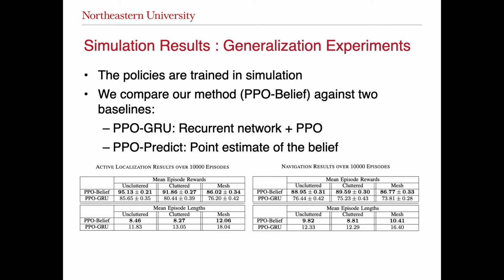We further analyze our method's generalization capabilities. To this end, we train the active localization and navigation tasks using only 4 primitive shaped objects. After the training is completed, we evaluate them on 2 different scenarios. The cluttered scene has the same shapes, but it has 10 objects instead of 4. In the mesh scenario, we consider arbitrary shaped objects that are taken from the 3DNet dataset. For each case, we run 10,000 episodes and report the mean success rate and the mean episode lengths. These results show that our method can work in cluttered scenes and also generalize to novel objects.